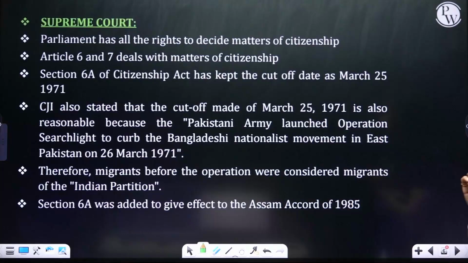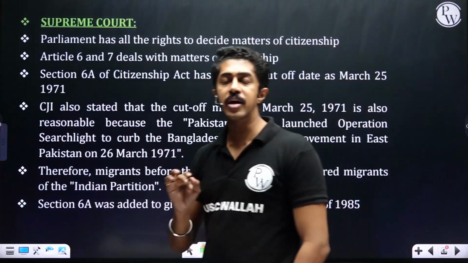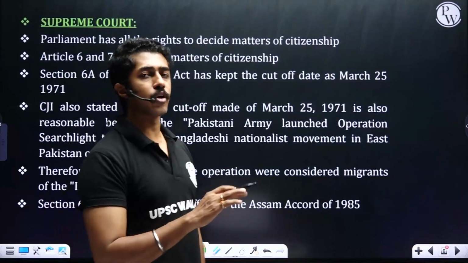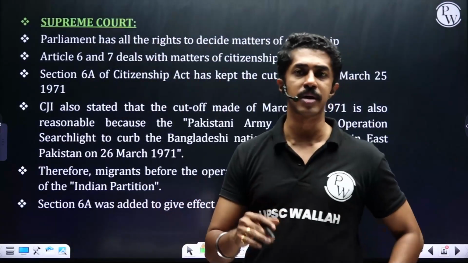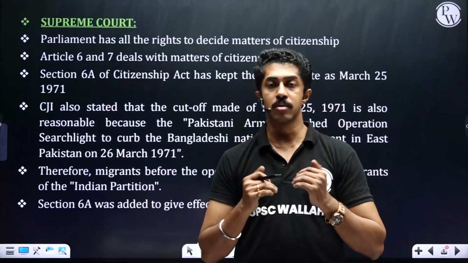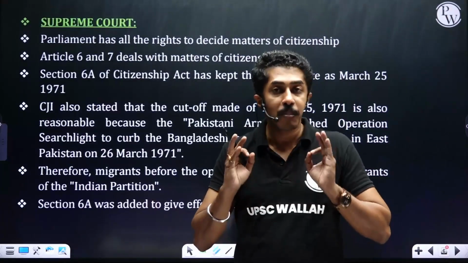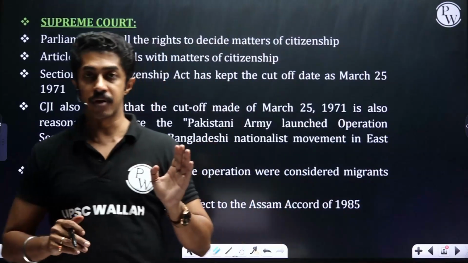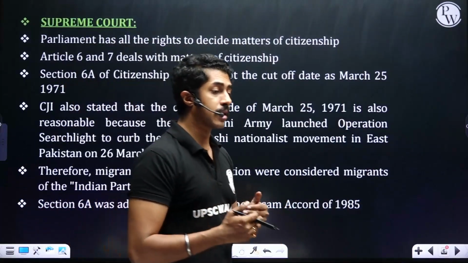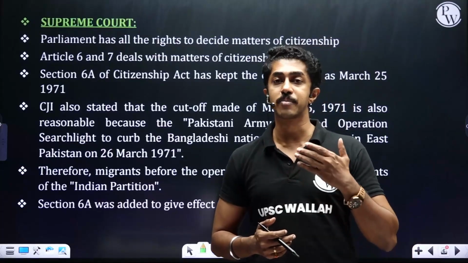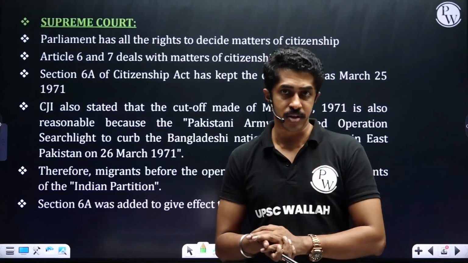Parliament has all the rights to decide matters of citizenship. Very, very important. Article 6 and Article 7 give complete freedom and the right to Parliament to decide matters of citizenship. That is, they can even give somebody citizenship. They can even take it away also. It's up to the Parliament. Nobody else can decide on it. This is the first clarity that the Supreme Court has given. Very, very important considering the next set of rulings that are going to come, especially with regard to the Citizenship Amendment Act, the CAA.